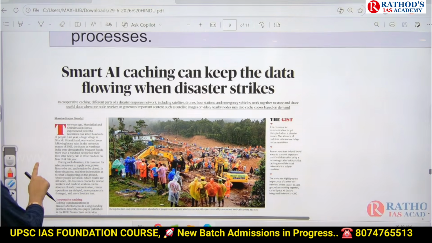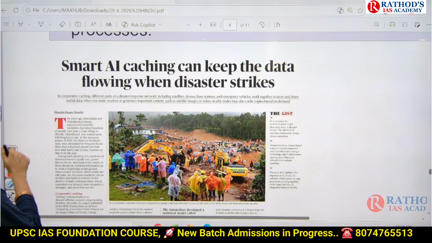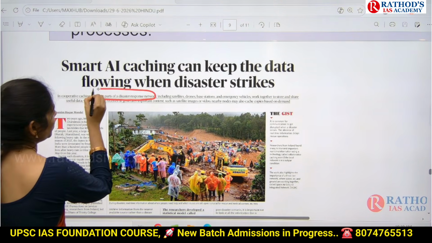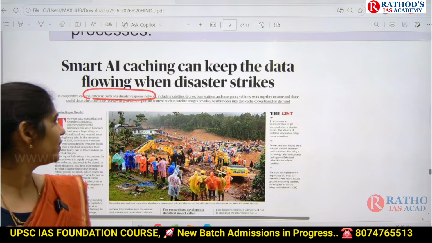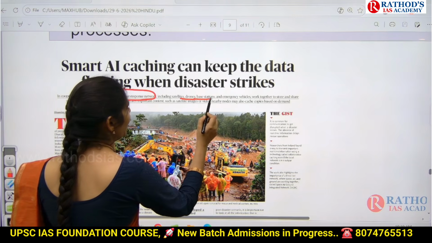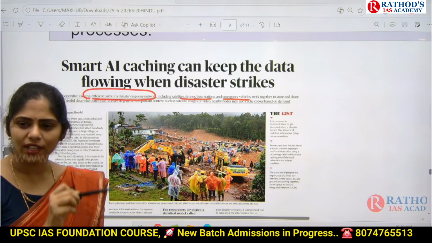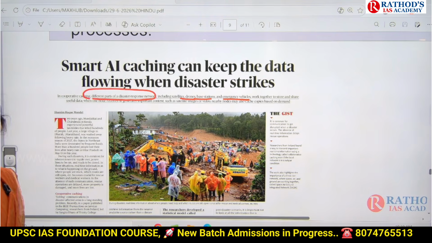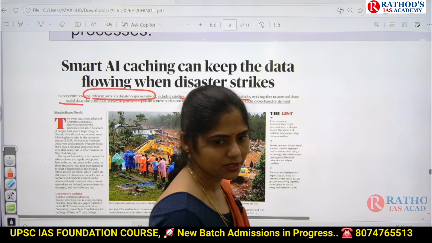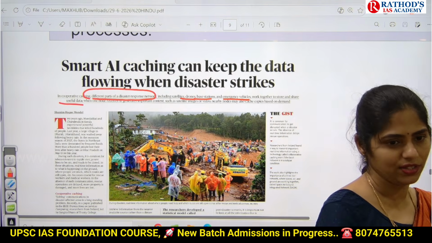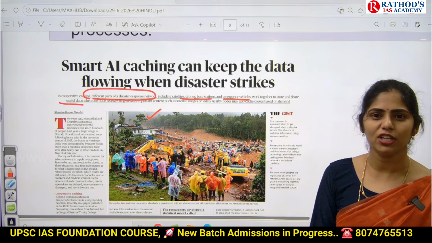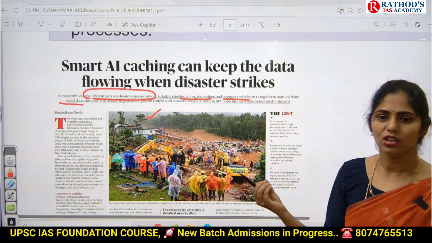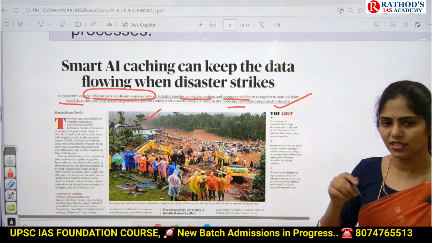Okay, now let us see here. In smart AI caching, what happens is, different parts of the disaster network are taken into consideration. They take satellite images or satellite related data. They will collect drone data, base stations and emergency vehicles, and all will work together and store and share useful data. They will store the data only temporarily, only till that disaster is addressed, and they will try to share information with the people related to satellite images or any videos or any do's and don'ts. Okay, they can share this data.